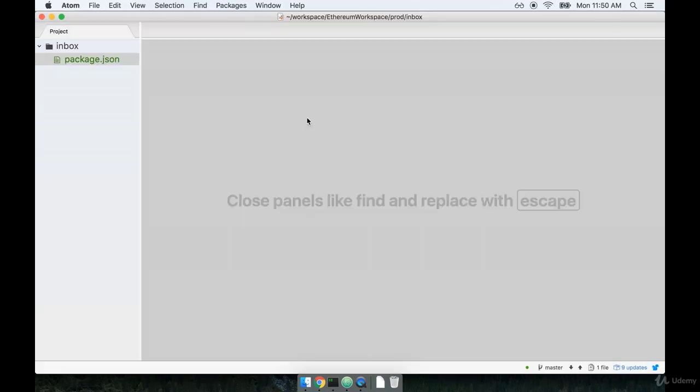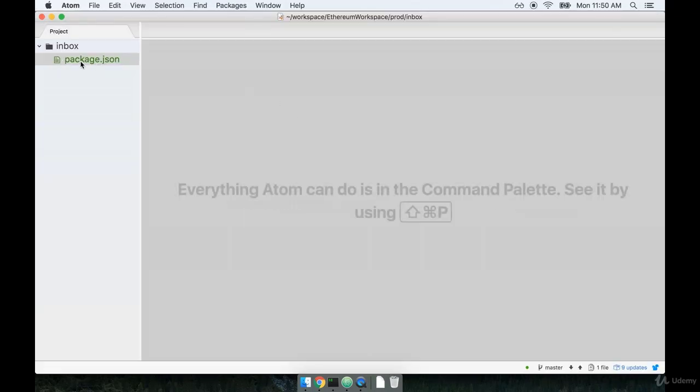At the end of the last video, we generated a new package.json file inside of a new inbox project directory. You'll notice that I started up my code editor. I'm making use of Atom here. I encourage you to open up any editor that you want to use based on this inbox directory. Remember, you can use any editor you want here.